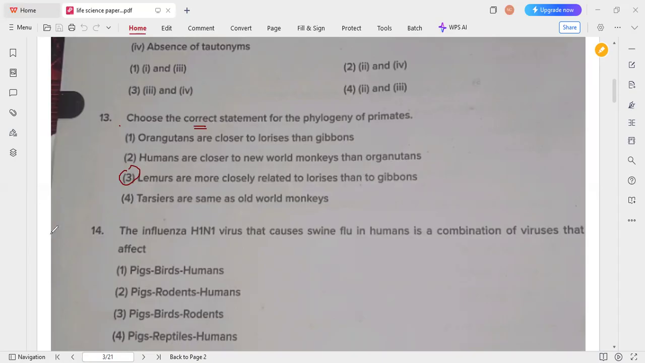Next question: the influenza H1N1 virus that causes swine flu in humans is a combination of viruses that affect, apart from humans, pigs and birds as well. So that's why option 1 is the correct answer, which affects pigs, birds as well as humans. So in the 14th question, option 1 is the correct answer.